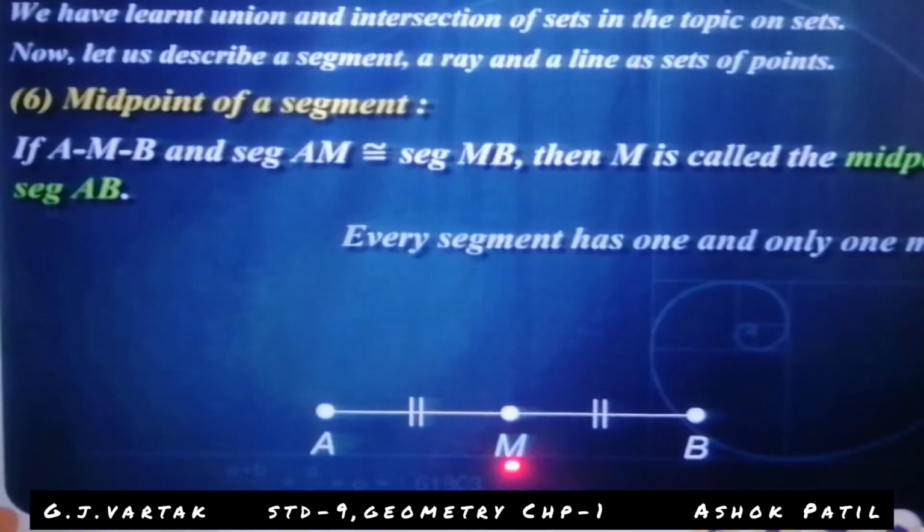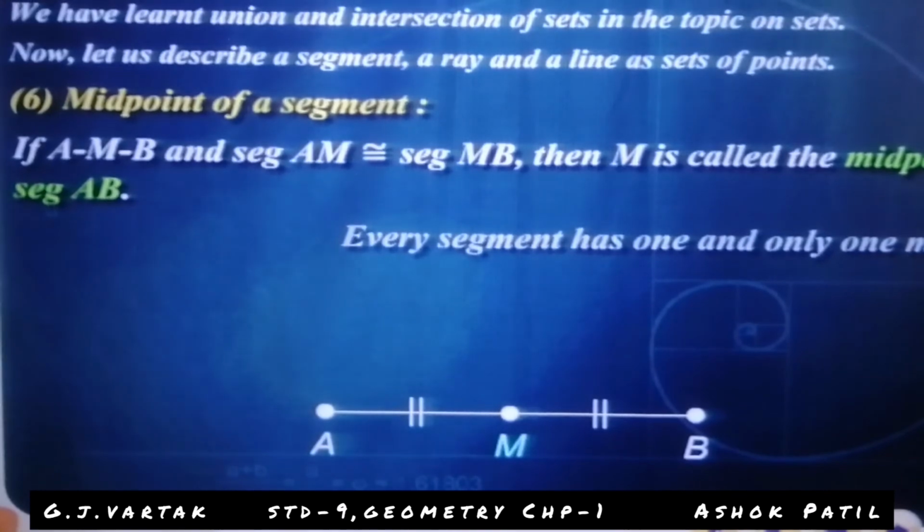If AM is not equal to BM, then M is on the line, but we call them collinear points. M is not the midpoint here, because for a midpoint, this distance and this distance must be congruent. That time you call M the midpoint.